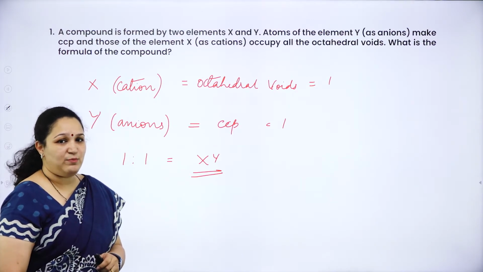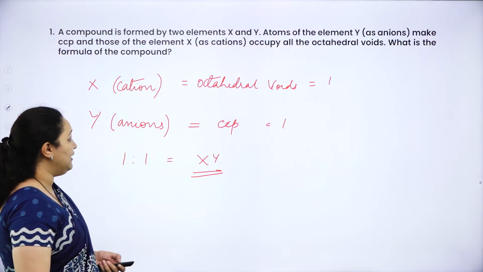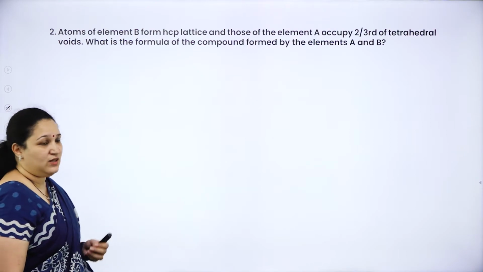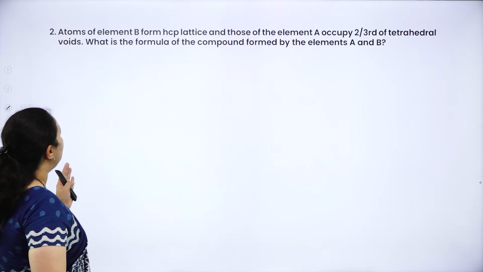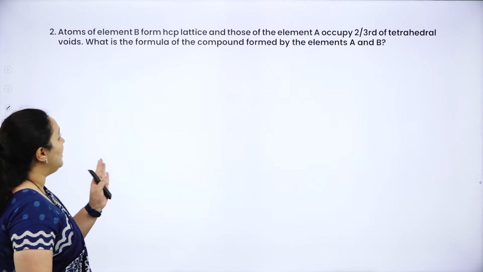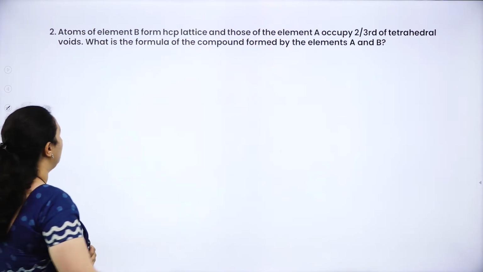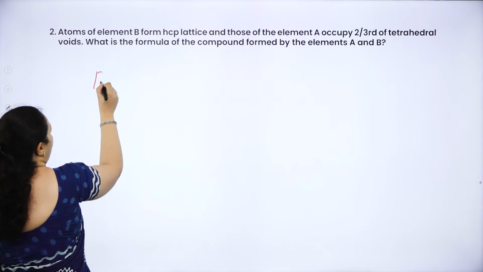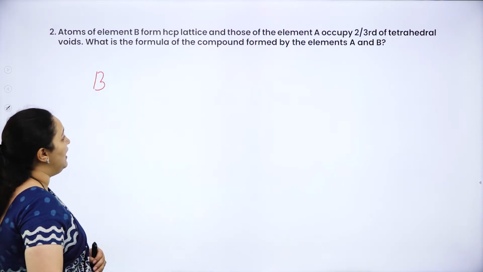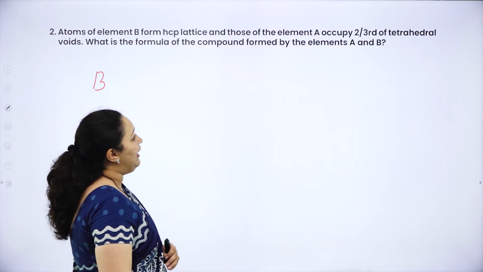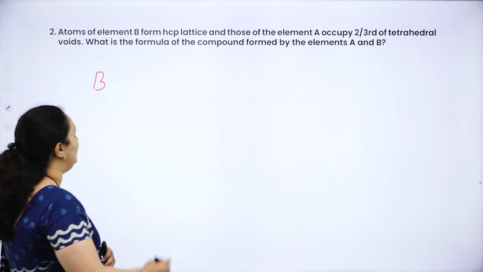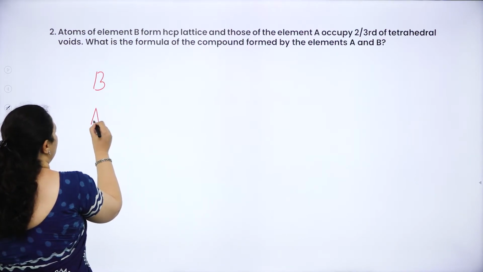So the next type of problem is, the question reads like this: atom of element B forms HCP lattice, and those of the element A occupies 2/3 of the tetrahedral voids.